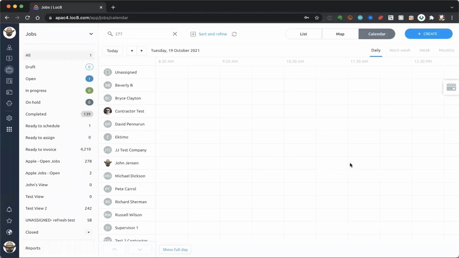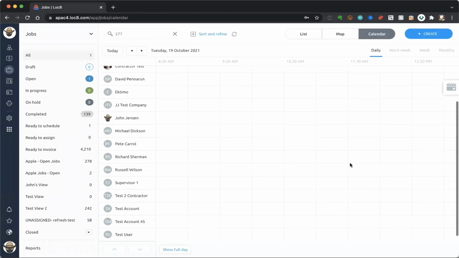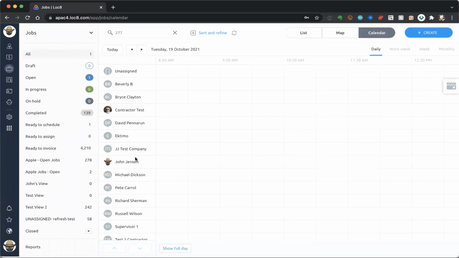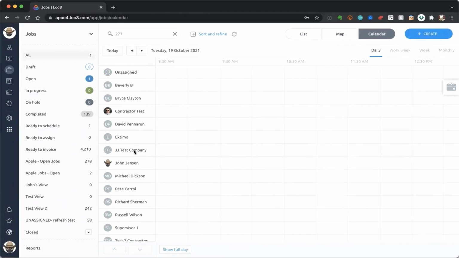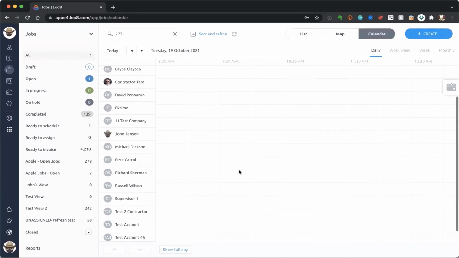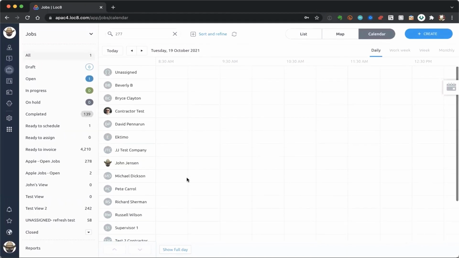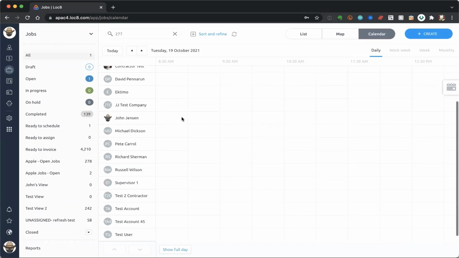And what you'll notice here is that this is our calendar option. And the really amazing thing about our calendar option is that I get a really handy list of all of my technicians here on the left-hand side. So I can scroll up and down here and have a look at all of my techs for today. And I can go left to right here and have a look at their availability. So my calendar today is really open and really free.